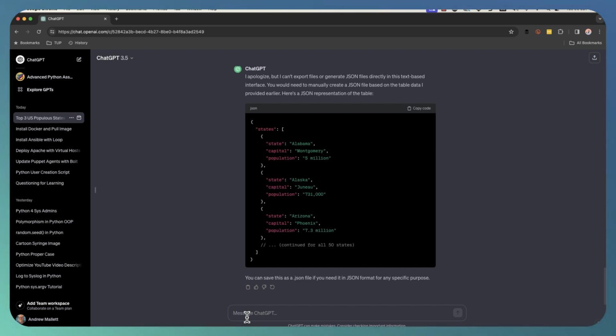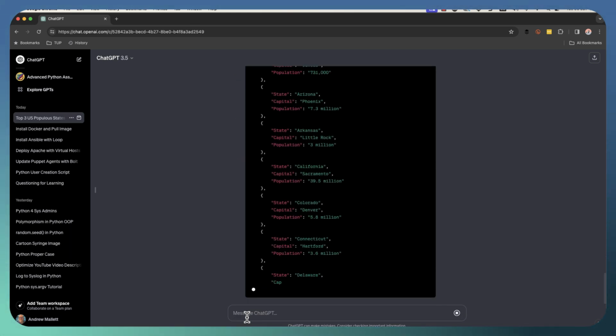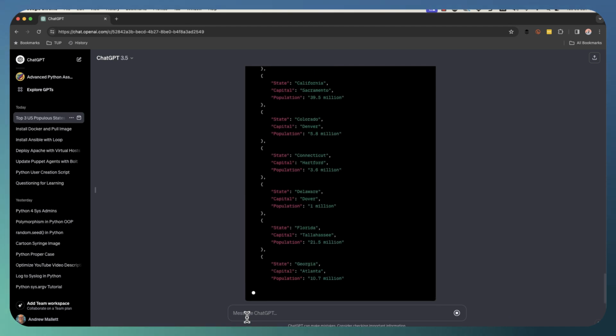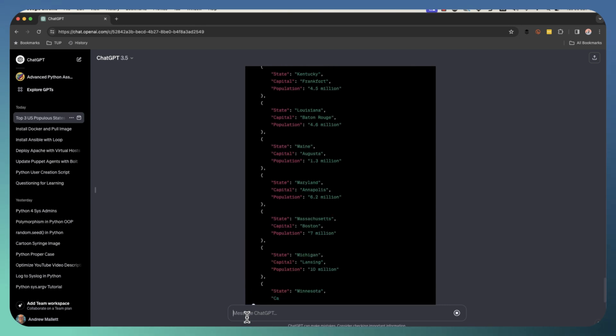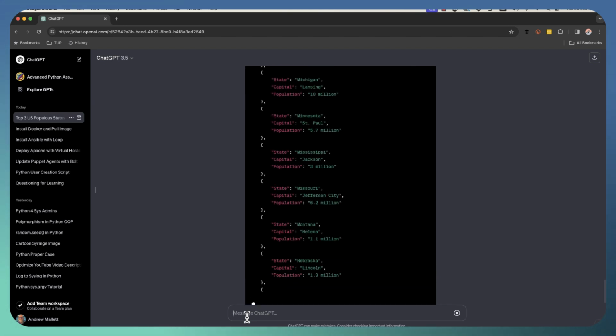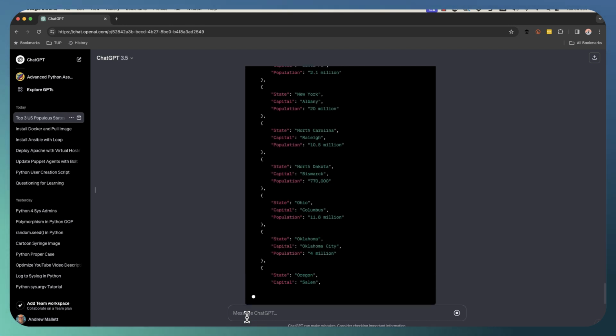Show the table in JSON format. So it didn't want to export it, but it can go through and generate the table in a JSON format. So I could easily then pull this into my own program and deal with it within my own program.